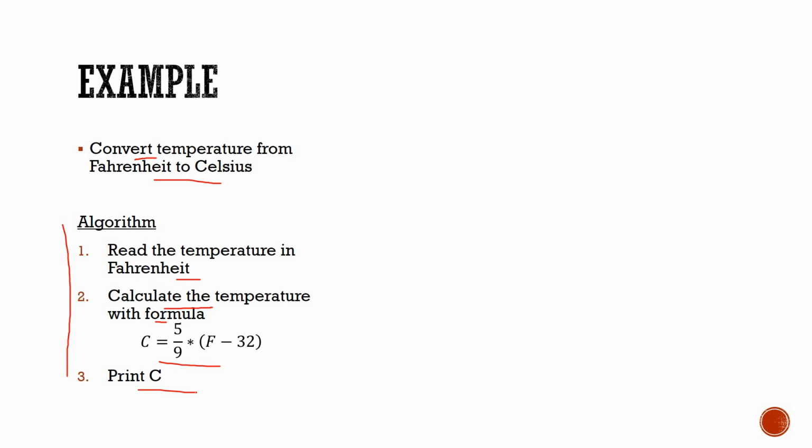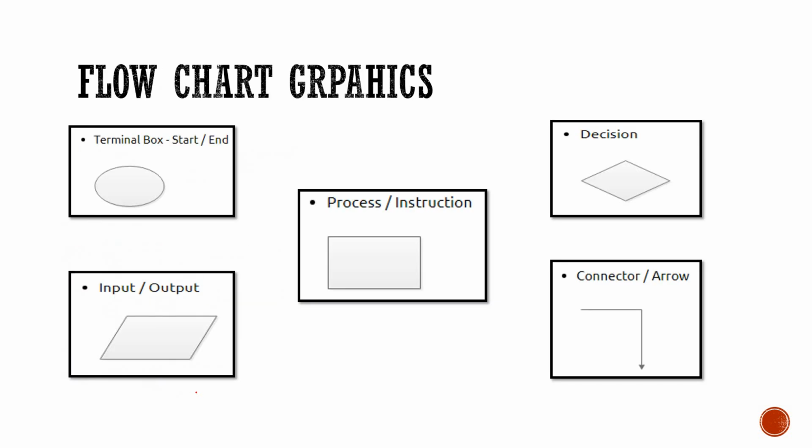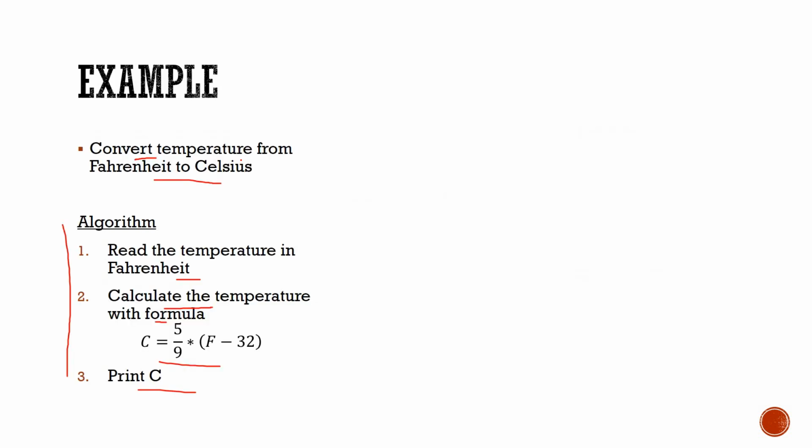Now making a flow chart. To start a flow chart, what do we need? The initial terminal box, or start or end box. So first I have the start box. After that, I want to make sure in which way my data flows, in which way my process takes place. For this connection, we need the arrow connector or the flow lines.